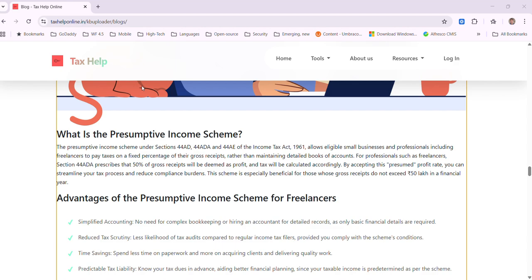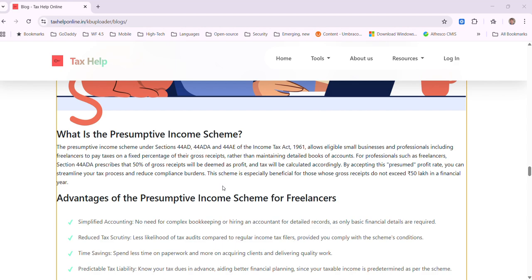The presumptive income scheme under section 44AD, 44ADA and 44AE of the Income Tax Act, 1961 allows eligible small businesses, professionals and freelancers to pay taxes on a fixed percentage of their gross receipts or gross turnover rather than maintaining detailed books of accounts, because maintaining books of accounts is a full-time job and you need to hire an accountant or a tax consultant.